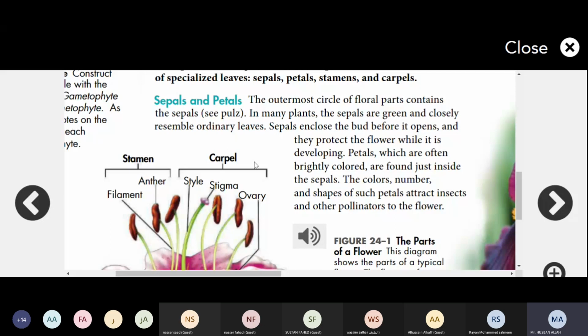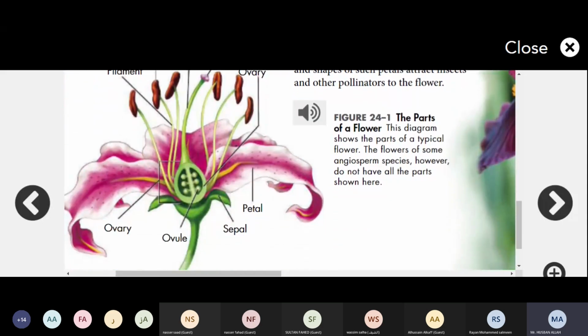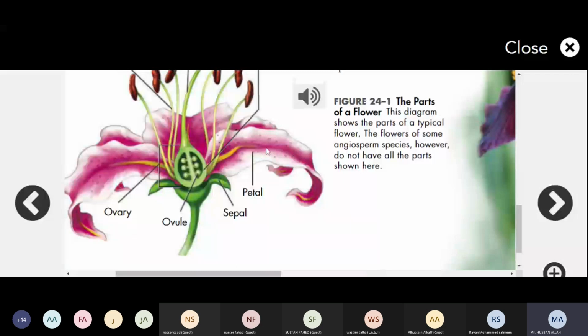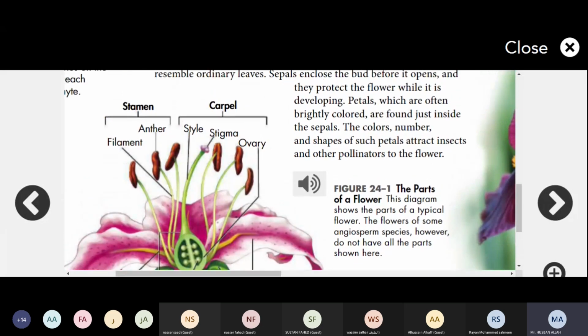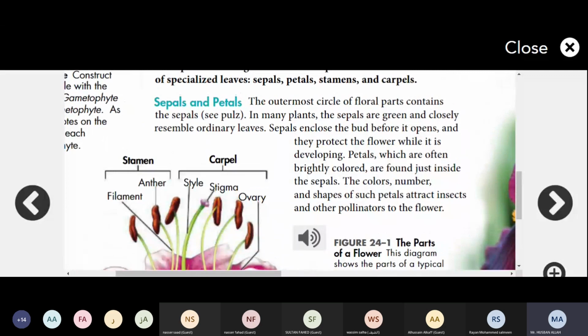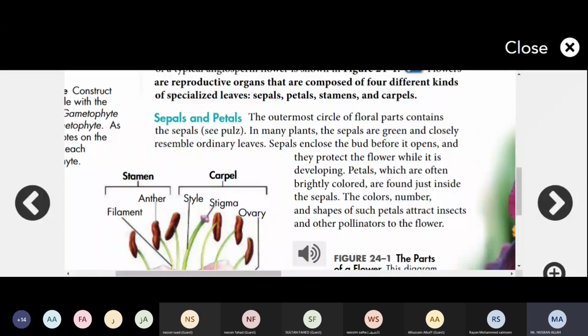So first we have sepals and petals. First, let me show you what the sepals and petals are. You can see this colored part of the flower is called the petals, while the green leaves present below the petals are called sepals. And these two are called carpels and stamens. Now we will study one by one: what are sepals and what are petals, and how are they important.